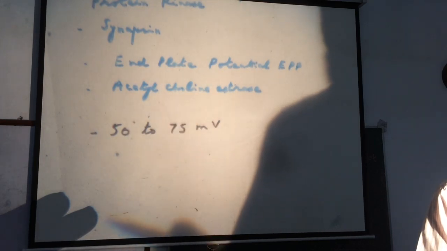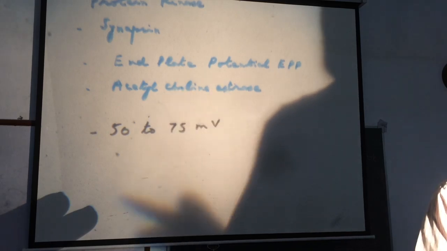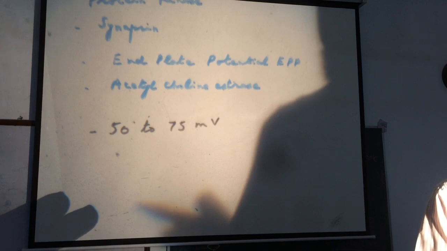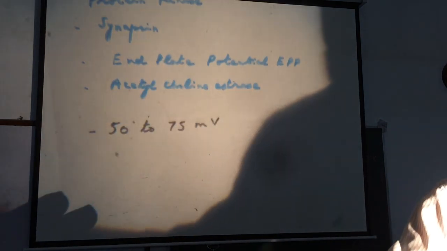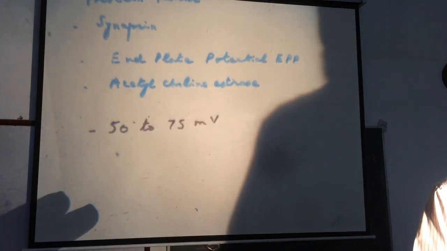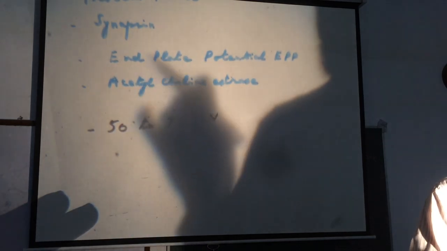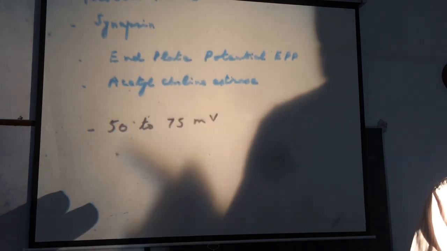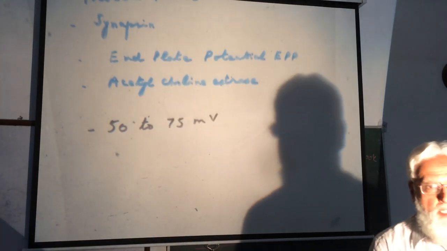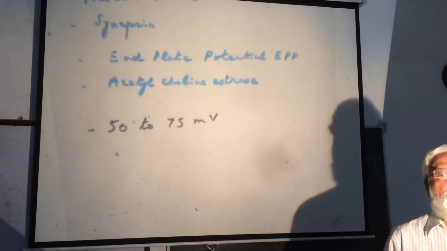It is a localized potential, non-propagating. It has no refractory period. It is decremental with distance. It is graded, that is, its voltage depends upon the quantity of acetylcholine released.